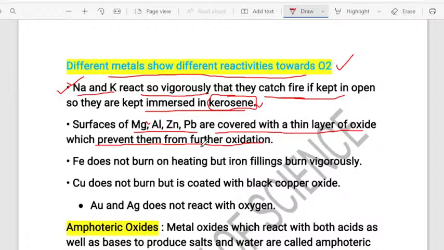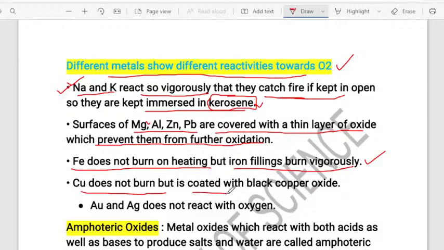Yes, very important, children. And next you want to know, iron does not burn on heating, but iron filings burn very vigorously. I think you might have seen this; your teachers might have shown. If you take very small pieces of iron, which we call iron filings, and drop them on the fire, they will burn very vigorously. Vigorously means fast.